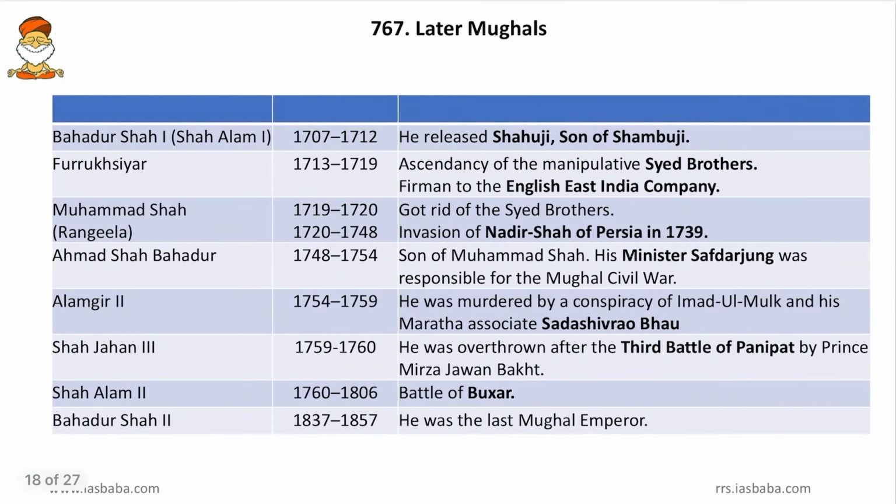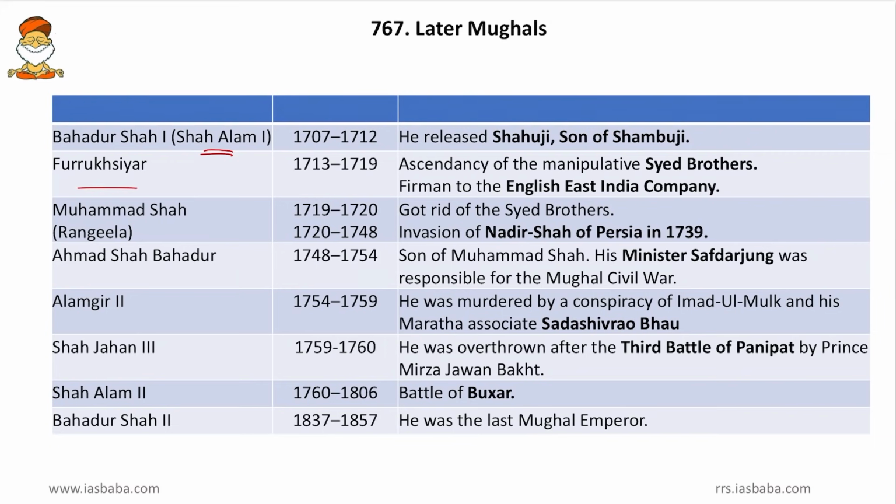Then come to the next, Later Mughals. Friends, after Aurangzeb, almost all the rulers were not so strong, but however, some of their important events are worth remembering. First one, Bahadur Shah I or Shah Alam I, he released Shahuji, that is the son of Shambhaji, the grandson of Shivaji. So friends, this event neutralized some tensions between Marathas and Mughals to some extent. Then the next famous ruler was Farrukh Siyar.